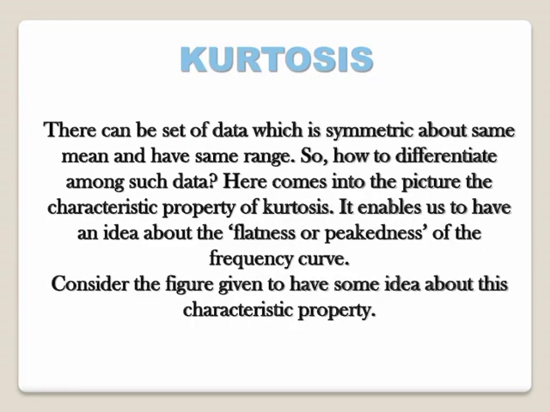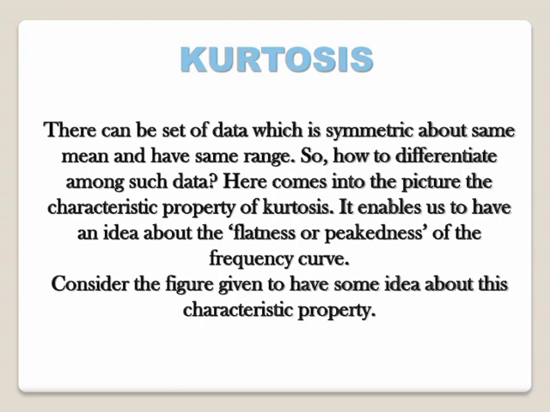There can be a set of data which is symmetric about the same mean and has the same range. So in that case, how will we differentiate among such data? Here kurtosis comes into the picture.